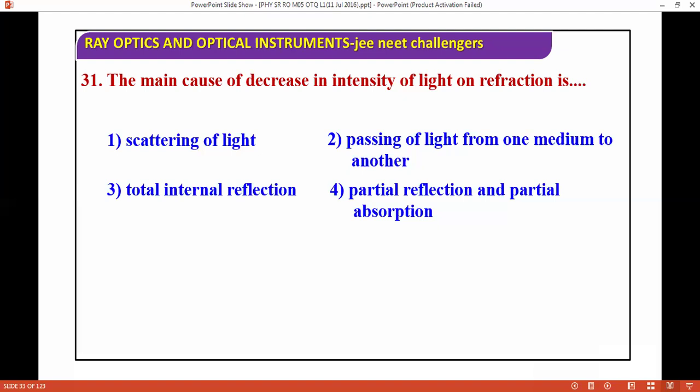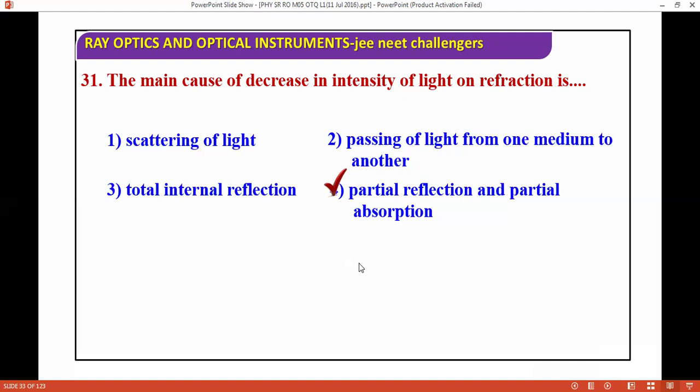So the main cause of decrease in intensity of light on refraction is partial reflection and partial absorption. I hope you should know the concept behind it. I'm not going into the concept here because I cover it in other questions.